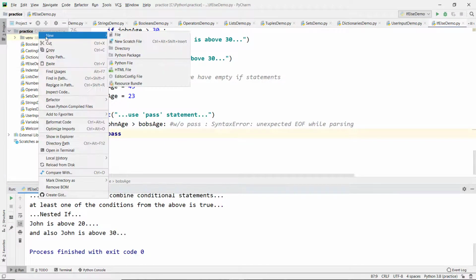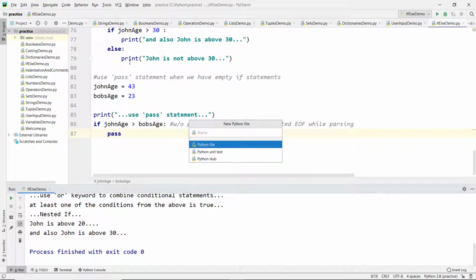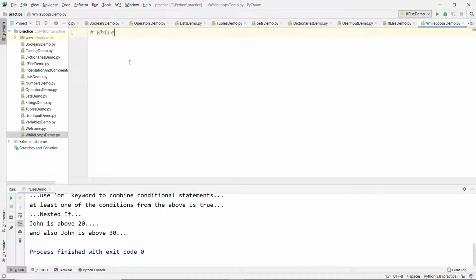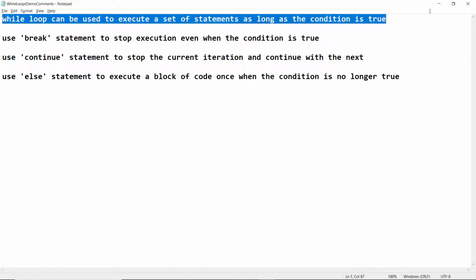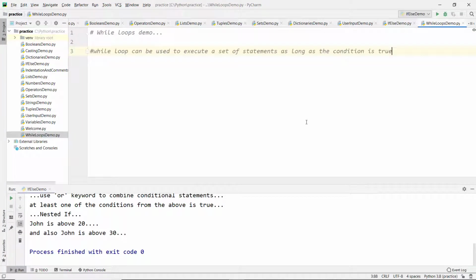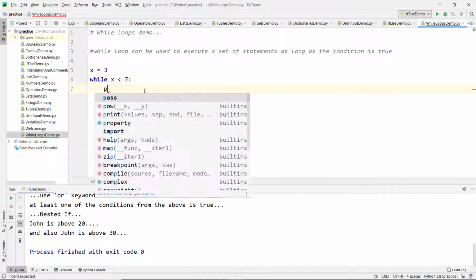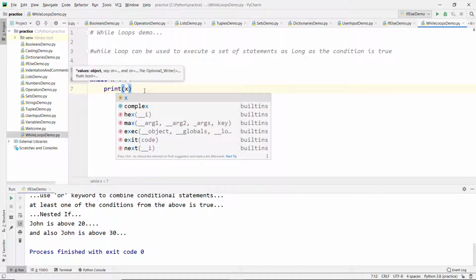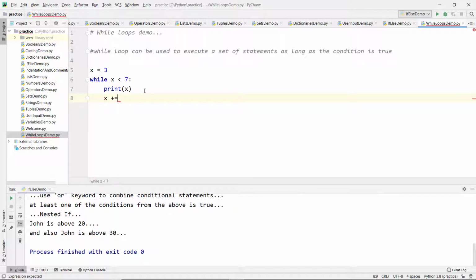Go to our IDE, project, new Python file, and let's name it while loops demo. Let's add the comment while loops demo. Now the first one is how to create a while loop. Let's create an integer variable x equal to 3. We use the while keyword to create a while loop: while x less than 7, then print x, and x plus equal to 1.